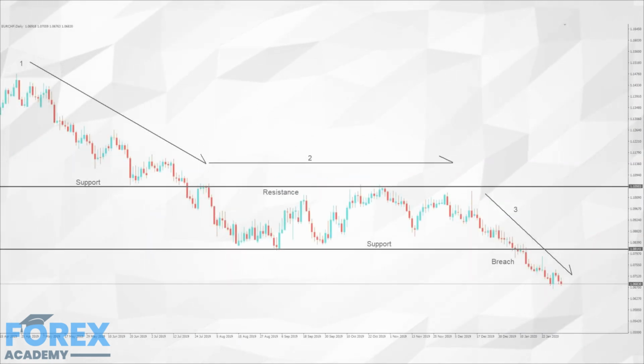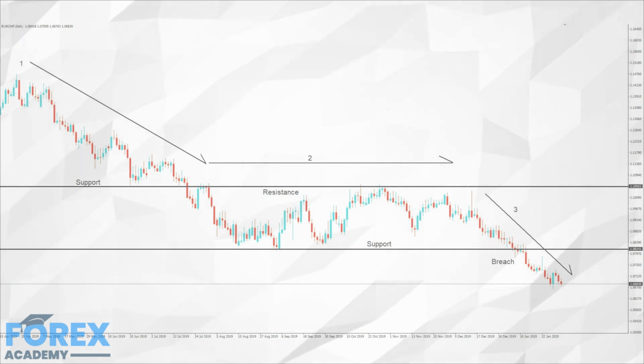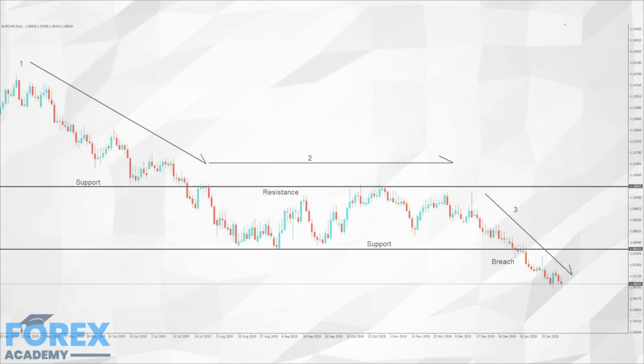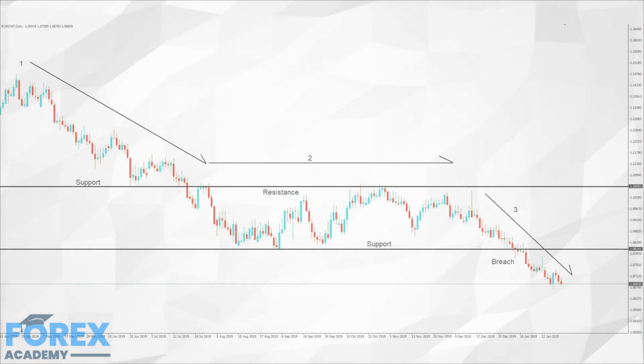Example B is a daily chart of the Euro-Swiss franc pair. Having looked at the previous chart, it is fairly straightforward to see what is going on with this pair. We have an overriding move lower with this pair to position 1, and the support line has subsequently become a resistance line with no sideways price action at position 2, and at position 3, price action has continued